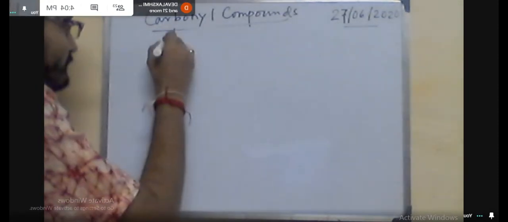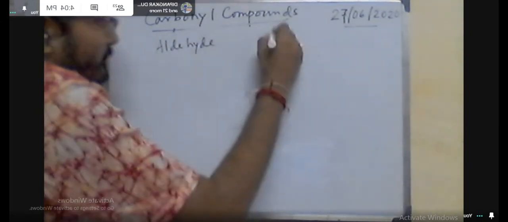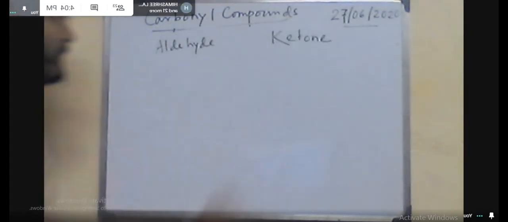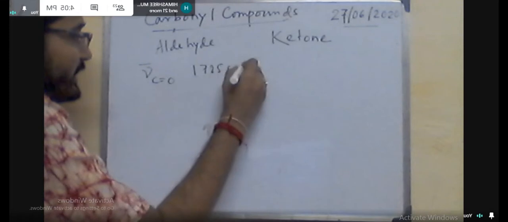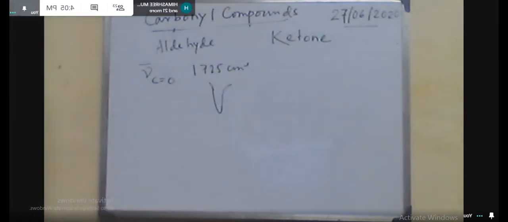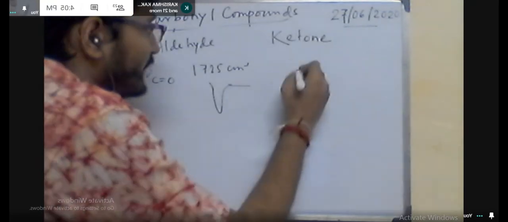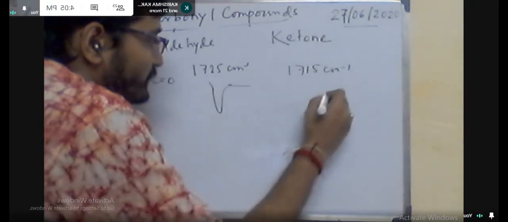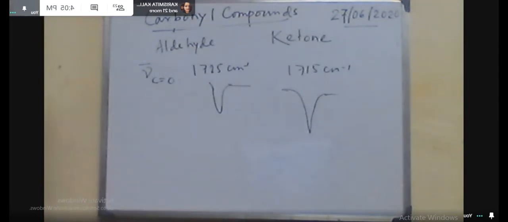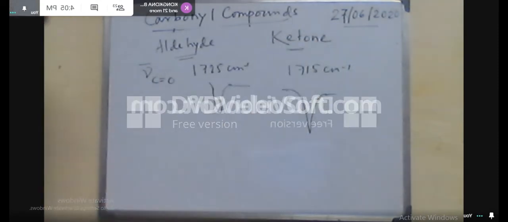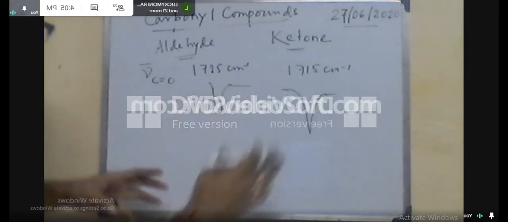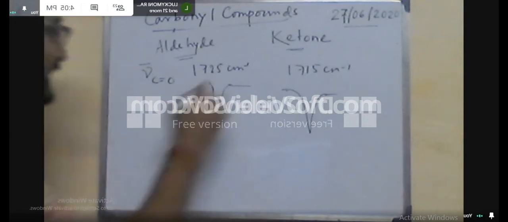For the aldehyde we know the structure C double bond OH, and for the ketone this is the general structure. You can see for the aldehyde there is the CH bond, but here no CH bond, and here this C is sp2 hybridized. So in case of aldehyde you will get the Fermi resonance. This is the speciality: if in any interview someone asks how you will distinguish an aldehyde molecule and a ketone molecule, this is the key point.